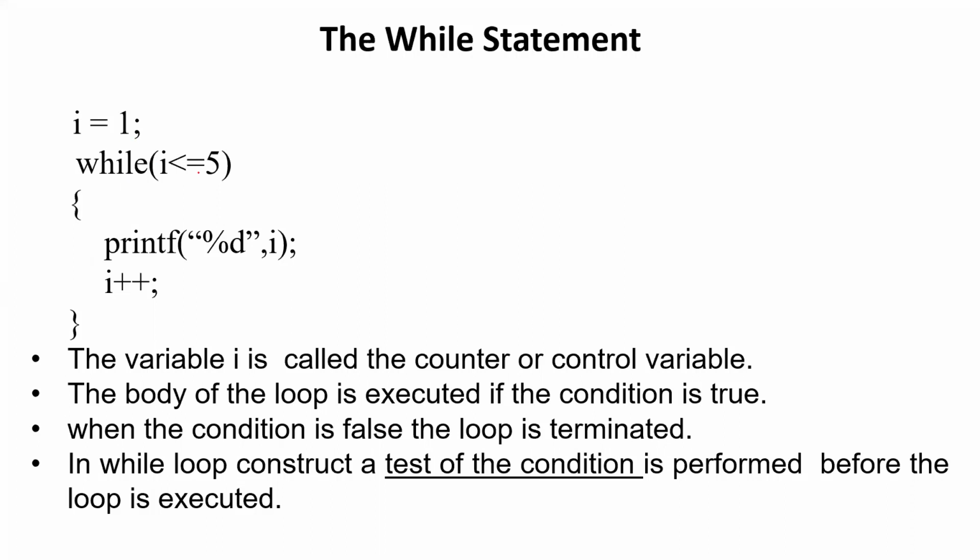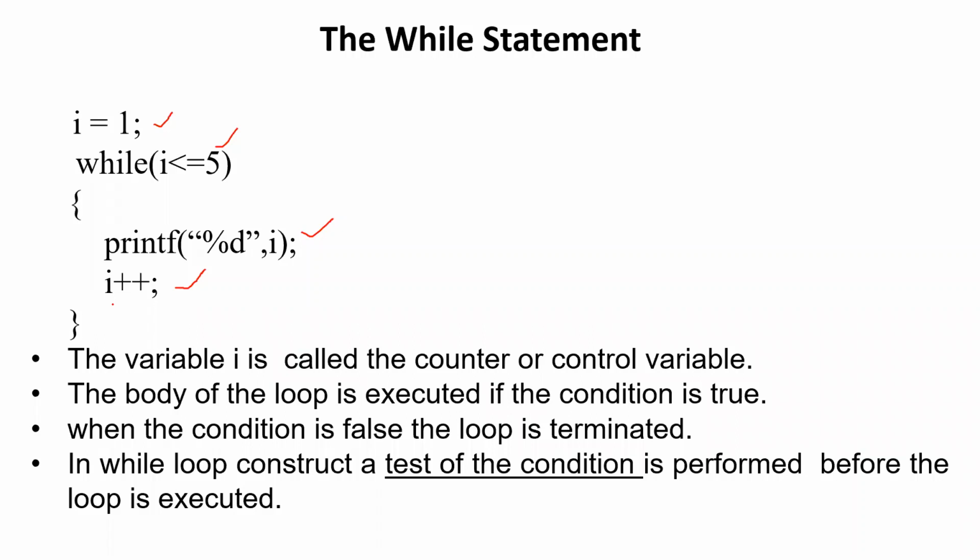While, as I told in the first slide, what are the different parts of a looping statement? First is initializing the looping variable. Second, it will be checking the condition on the control variable. If the condition is satisfied, then the statements in the loop, this is the body of the loop, the statements to be executed. And then the fourth step is incrementing or updating the control variable.